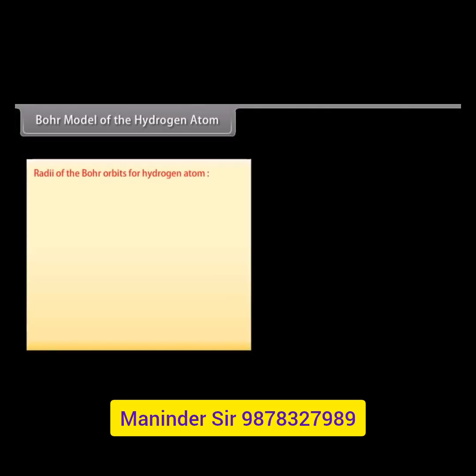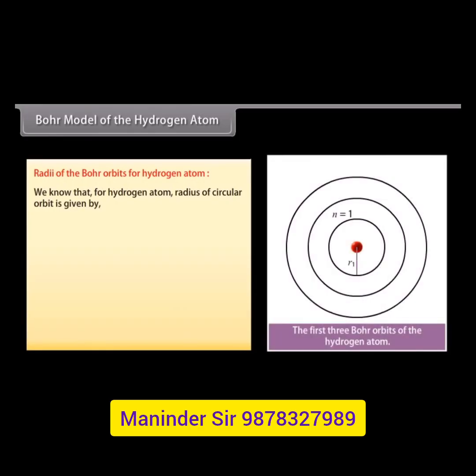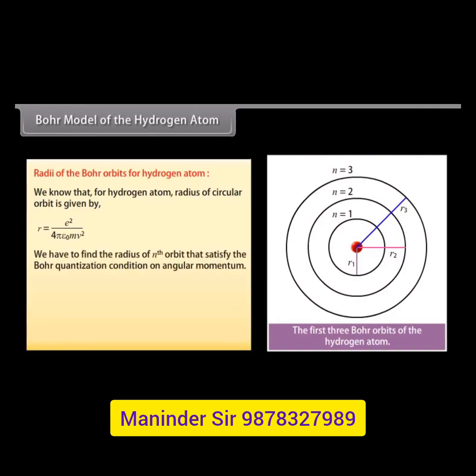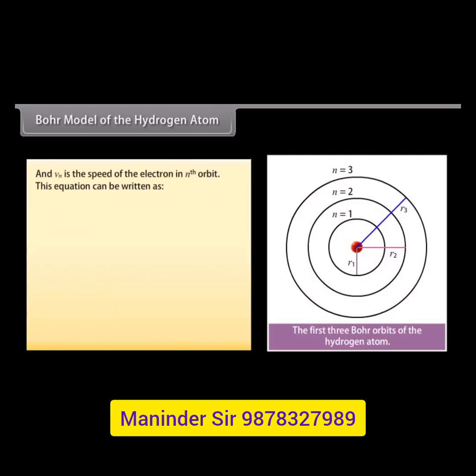Radii of the Bohr orbits of hydrogen atom. We know that for hydrogen atom, the radius of circular orbit is given by e square upon 4 pi epsilon naught m v square. We have to find the radius of the nth orbit that satisfies the Bohr quantization condition on angular momentum. Ln is equal to the product of m, Vn and Rn, which equals nh upon 2 pi, where n is equal to 1, 2, 3 and so on, and Vn is the speed of the electron in the nth orbit.